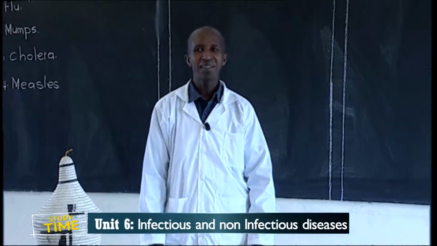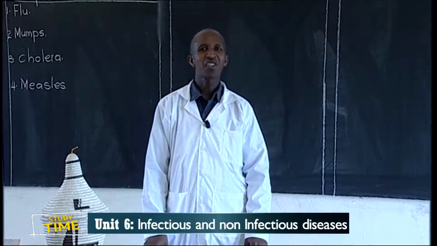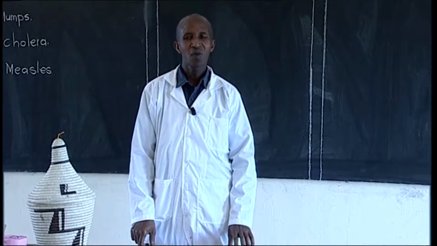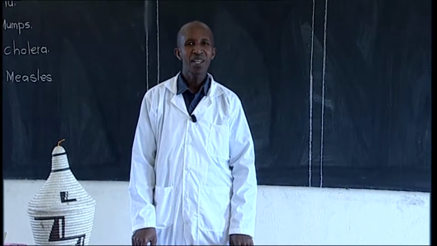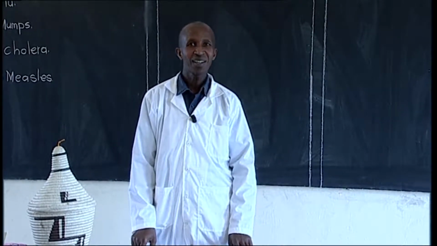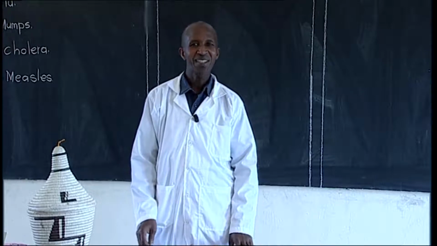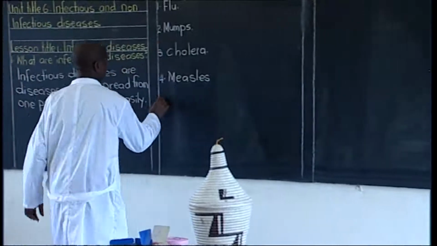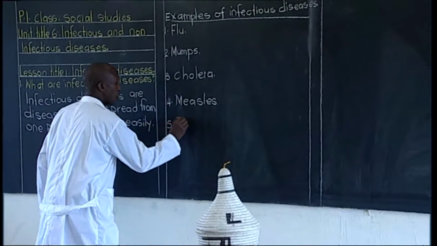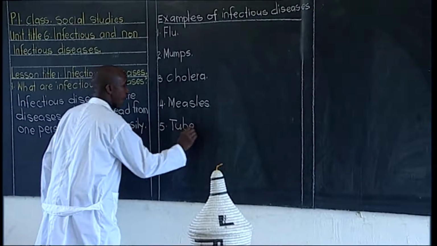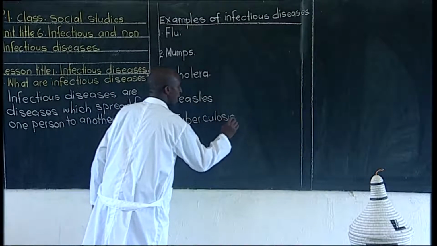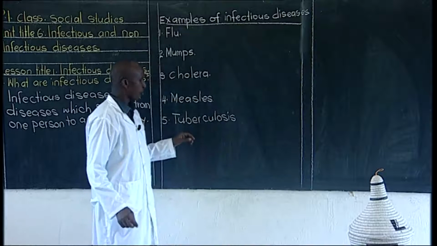The last one, as far as infectious diseases, is one remaining. Who can mention this? Someone has told us of something like tuberculosis. You first write the word tuberculosis. To help you pronounce it, tuberculosis.